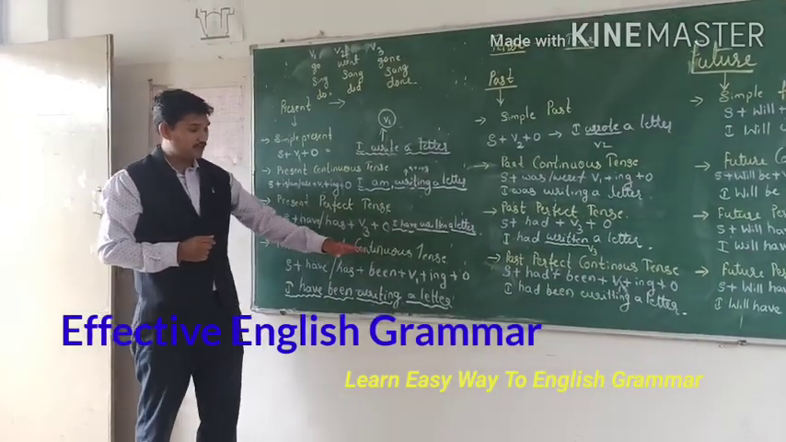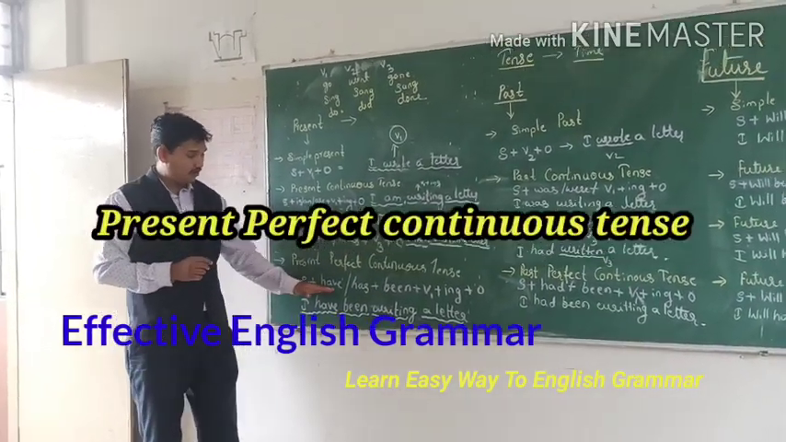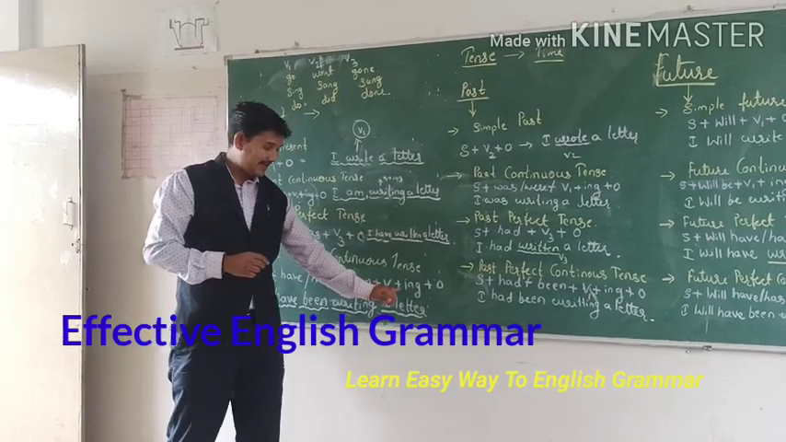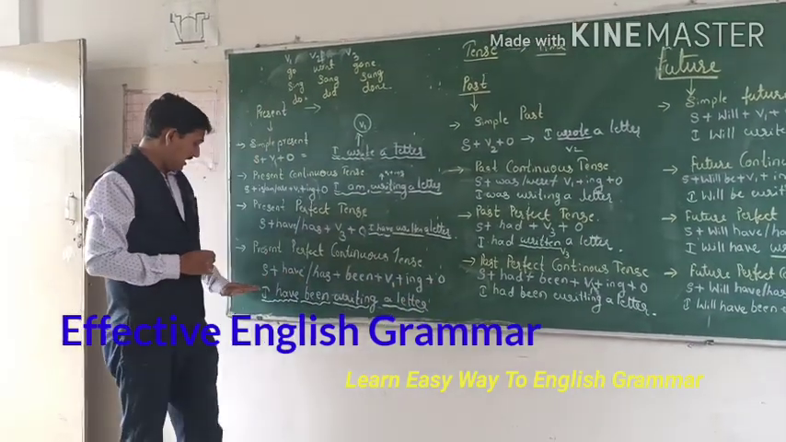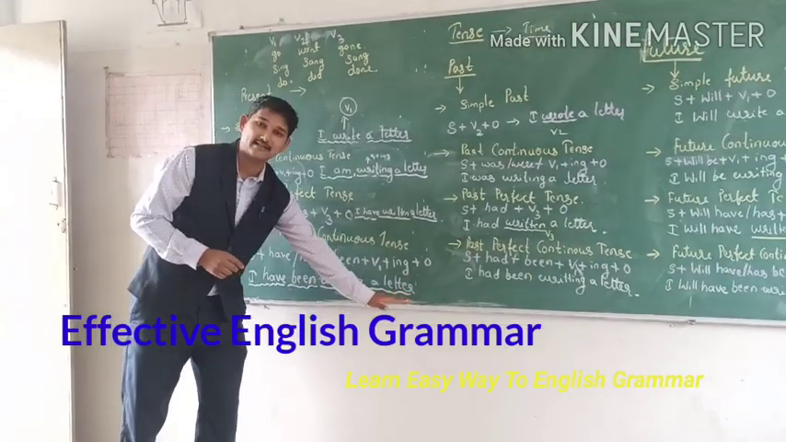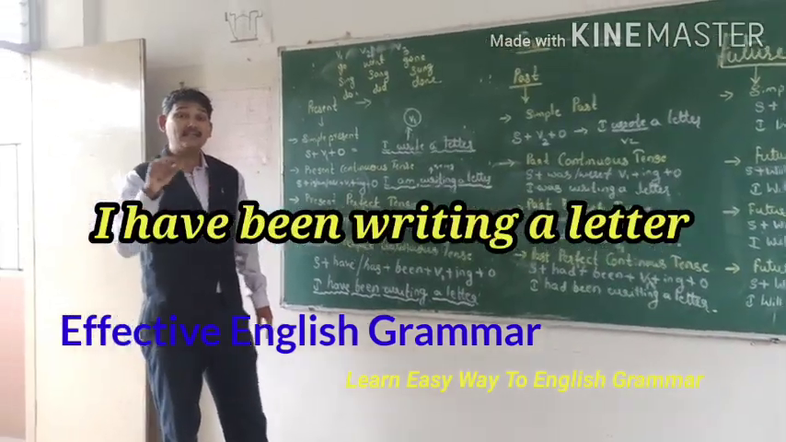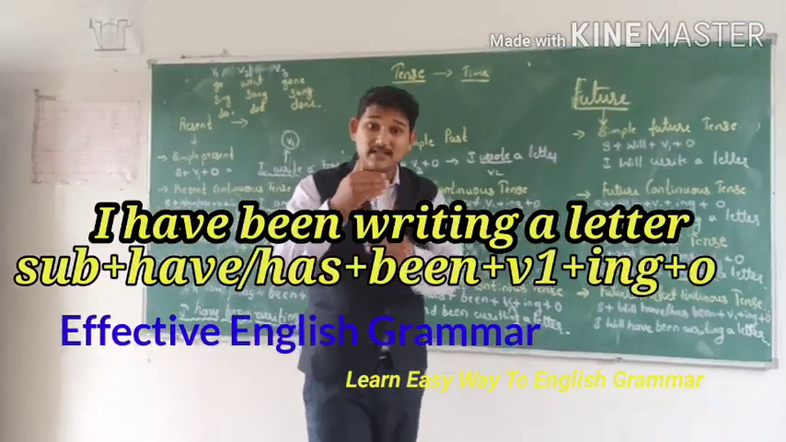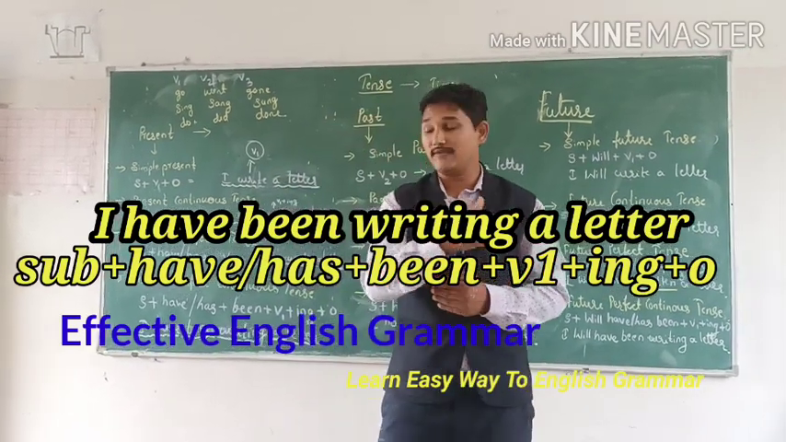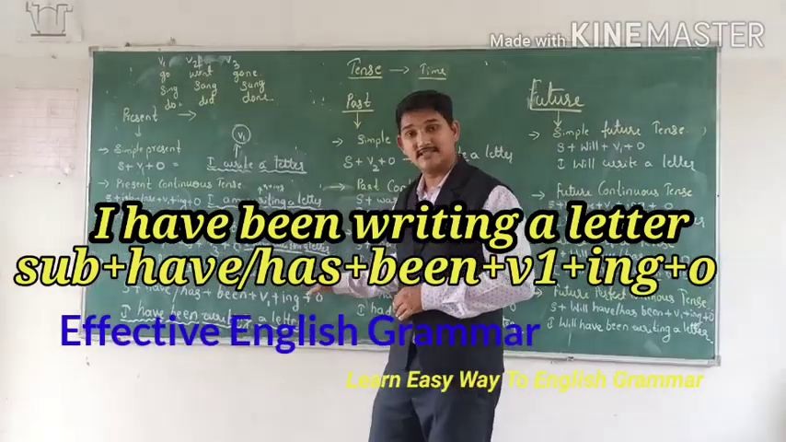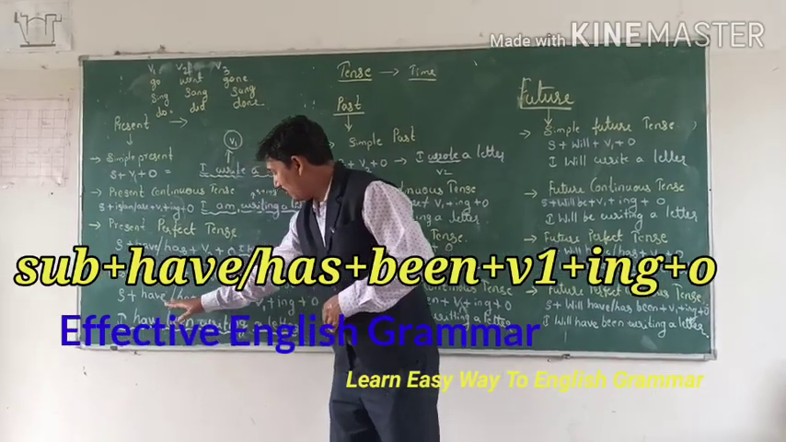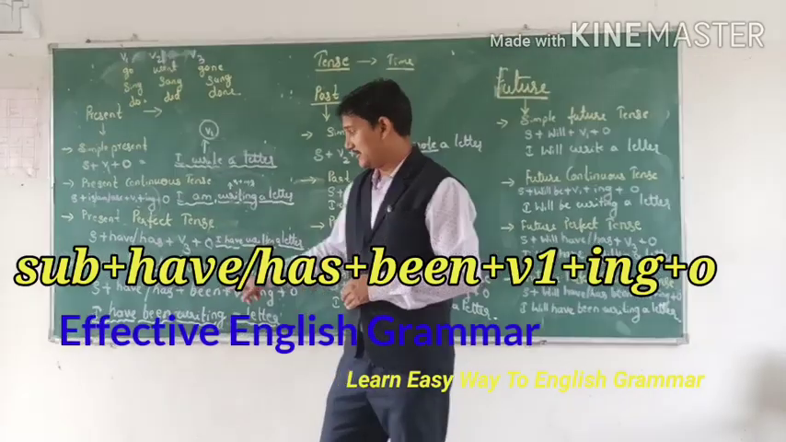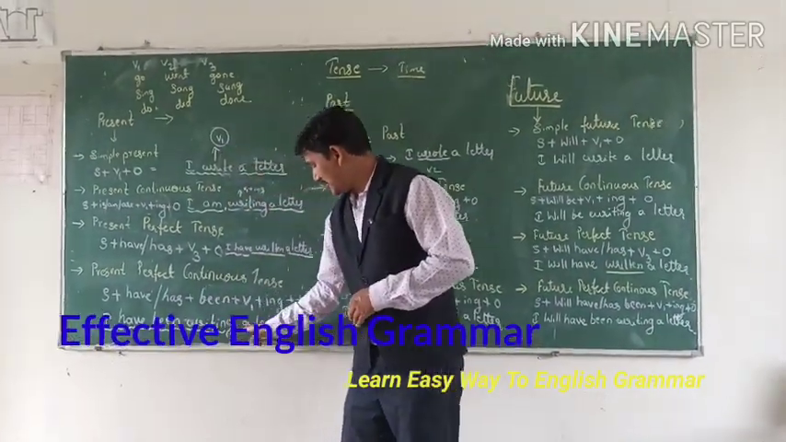So present perfect continuous tense. The subject, have or has, again we should add here been, plus V1 form plus ing plus object. So here, I have been writing a letter. You know that already it's perfect, there is a verb, and it's still going on in the present. So that's what we call present perfect continuous tense. Subject, have or has been, V1 plus ing, object. See here, I have been writing a letter.